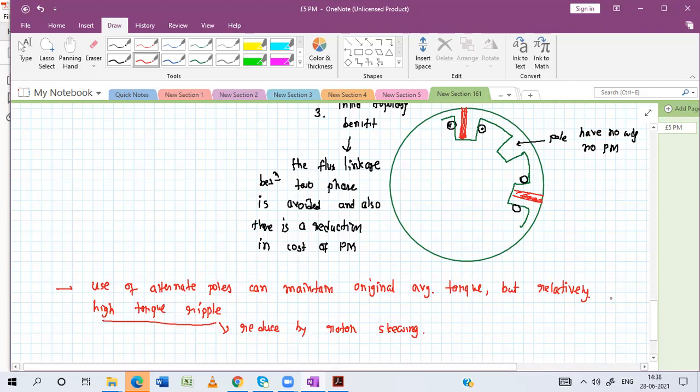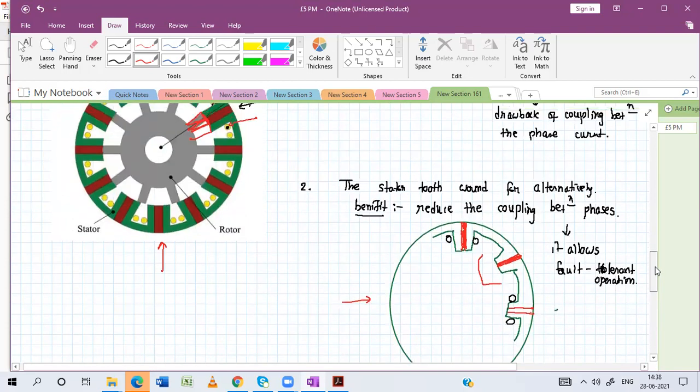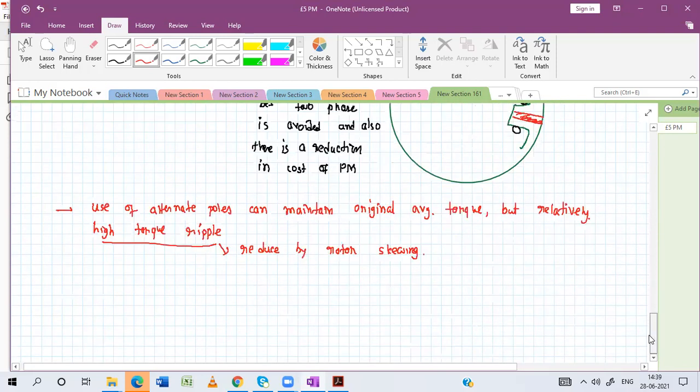Okay, so the second one is comparatively good. So this topology will give a moderate benefit compared to the first and third topology. Okay. So generally the topology with alternate poles is used. Okay. So this is about the flux reversal machine. Now next is the hybrid excited machine.